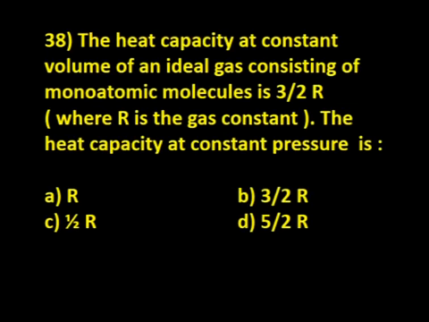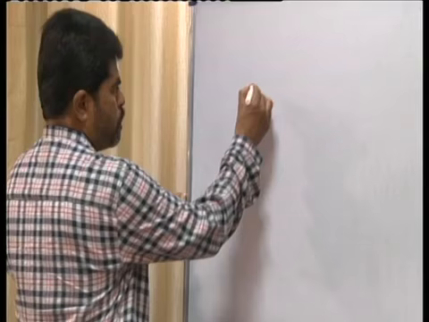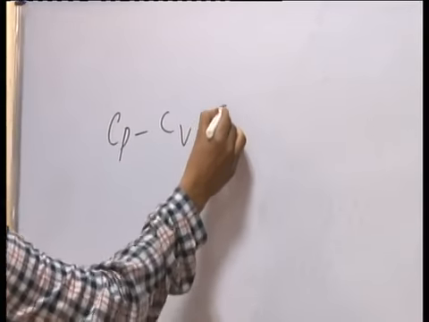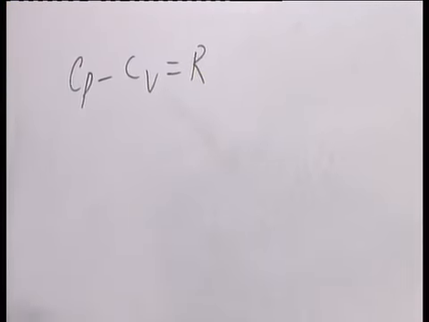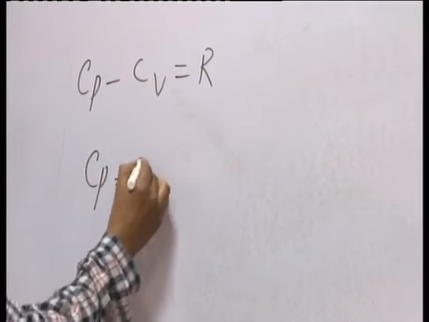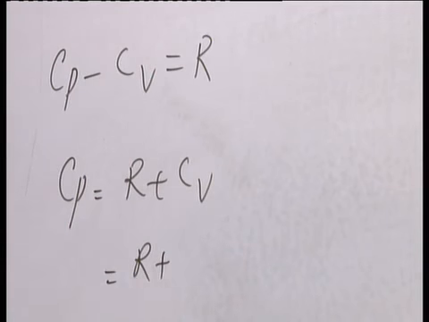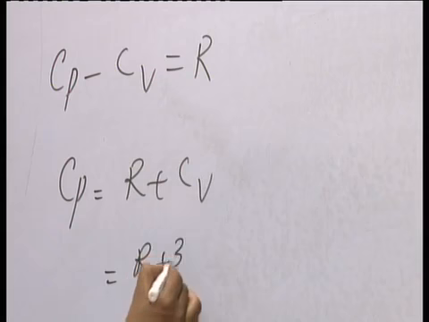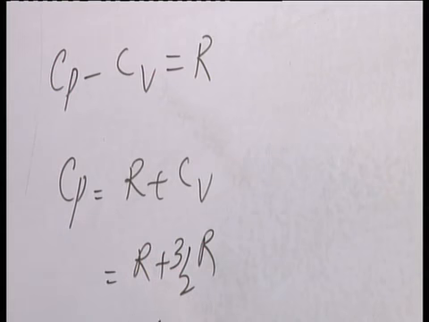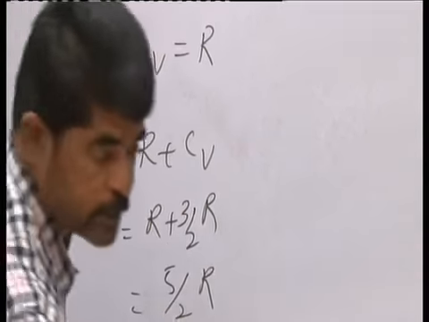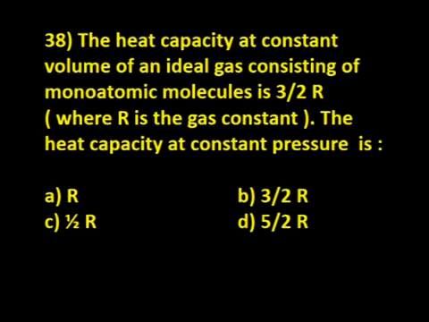One more question. The heat capacity at constant volume of an ideal gas consisting of monoatomic molecules is 3/2 R, where R is the gas constant. The heat capacity at constant pressure: you know, Cp minus Cv is equal to R. You have to calculate the heat capacity at constant pressure. Cp is equal to R plus Cv. Cv is given as 3/2 R. So totally it will be 5/2 R. 5/2 R means option D is the correct answer.